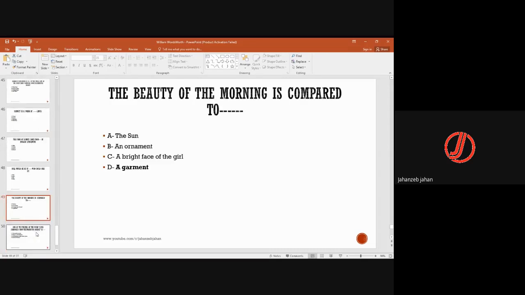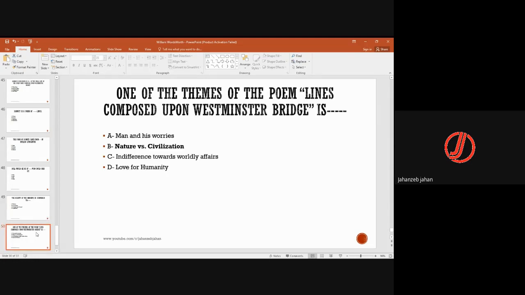The beauty of morning is compared to a garment. One of the themes of the poem Lines Composed upon Westminster Bridge is nature versus civilization.